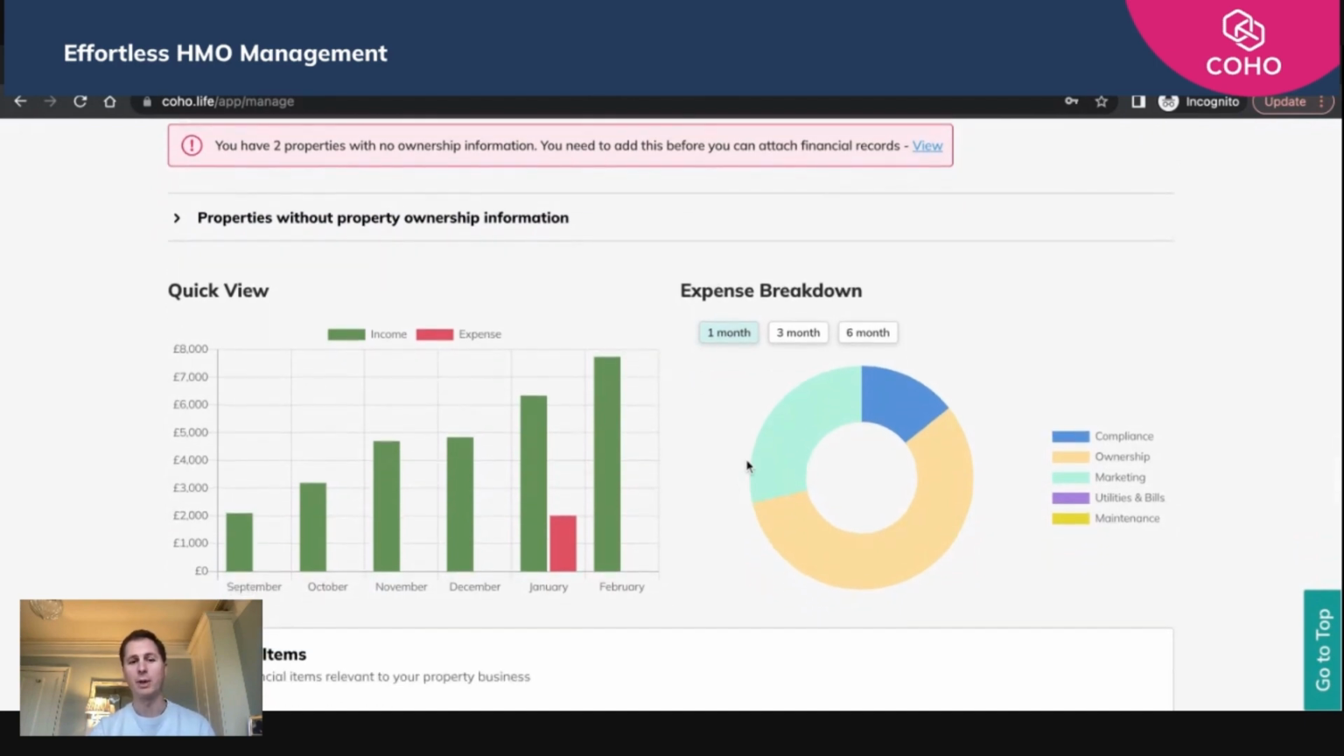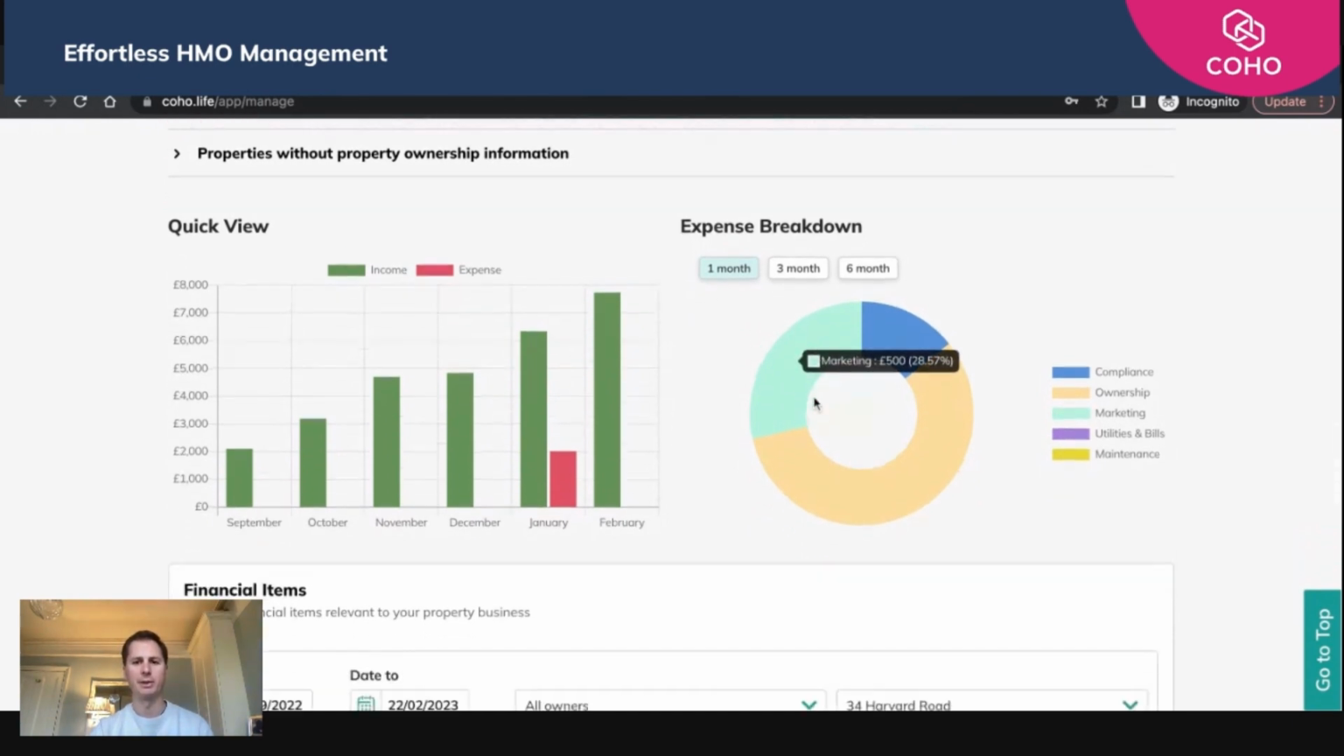It then shows you a quick view. So it shows you your income versus your expense over a period of time. It also shows you your expense breakdown and what that looks like across things like compliance, marketing, maintenance, etc. And you can split that out from 1 month, 3 months, or 6 months.